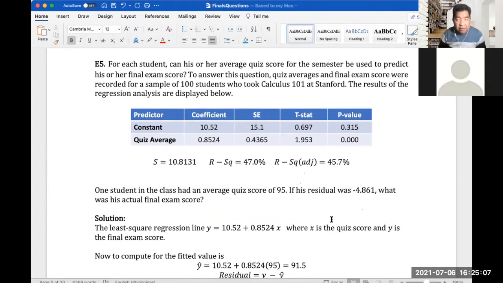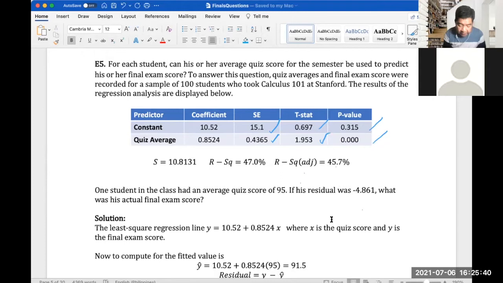So we have the predictors, which are the constant and quiz average. These are our variables. And then, of course, the coefficients, which are 10.52 for the constant and 0.8524 for quiz average, standard errors 15.1 and 0.4365, t statistics 0.697 and 1.953, and then the p values 0.315 and 0.00.